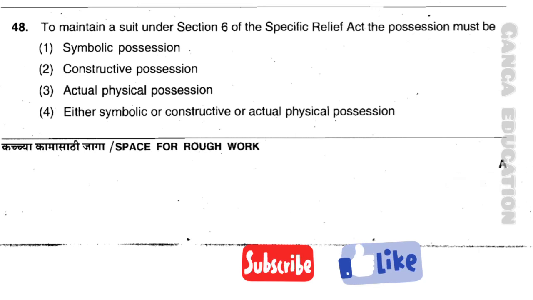Now question number 48. To maintain a suit under section 6 of the Specific Relief Act, the possession must be, option number 1, symbolic possession. Option number 2, constructive possession. Option number 3, actual physical possession. Option number 4, either symbolic or constructive or actual physical possession. And the correct answer is option number 3, actual physical possession.